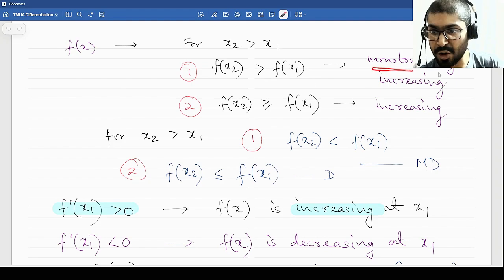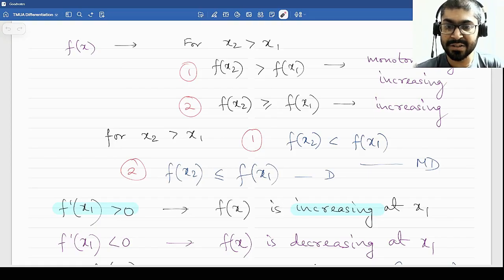Now what is the difference between monotonically increasing and just increasing? In an increasing function, you can have greater than or equal to as well. So I'll leave this task to you. Find out from the internet or any of the resources that you have an example of a monotonically increasing function and an increasing function.